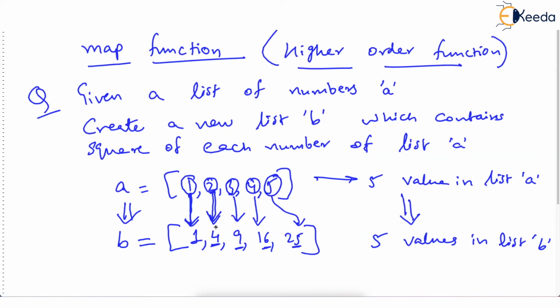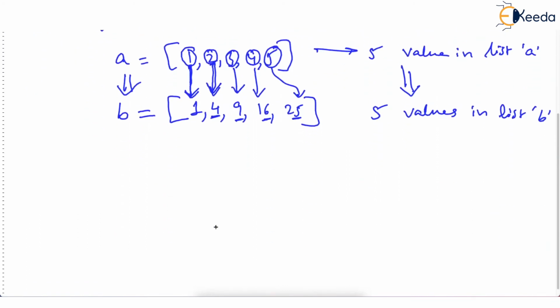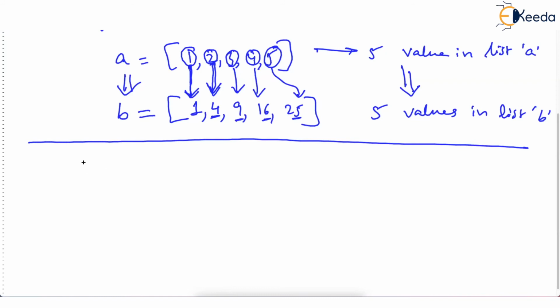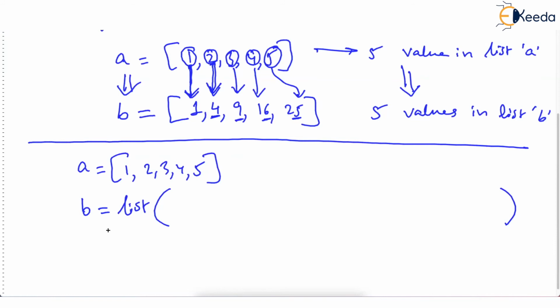So how do you do this? It's better to directly see the grammar and then understand the working of this. Now, most of the things which I am doing here are going to be repetition of filter. Okay? So suppose I have list A like this, 1, 2, 3, 4, 5. Now what we do is we want to create a new list B. So we'll say B, you become a list. Here we go. You become a list. What is this new list going to contain? It's going to contain the square of each element of A. That means every element of A will be mapped to some value.